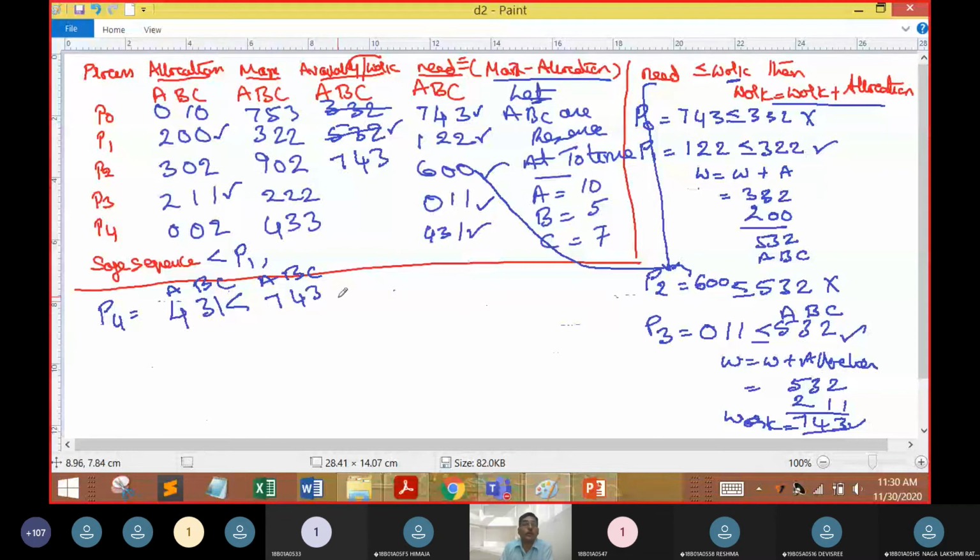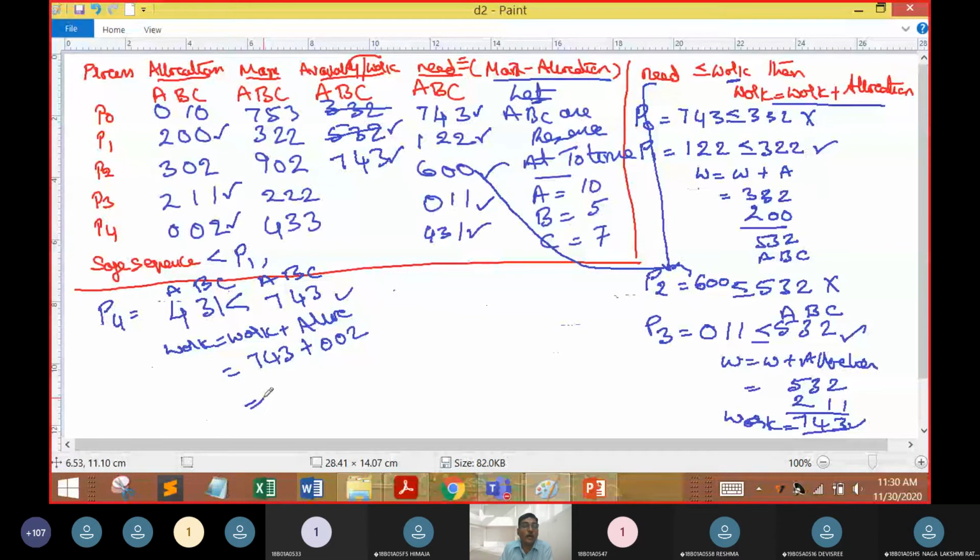Okay, fine. What do you have to do? I have to do work is equal to work plus allocation. What is the value of work? The value of work is 7, 4, 3. What is the value of allocation? The allocation of P4 is 0, 0, 2. Then I am going to get 7, 4, 5.